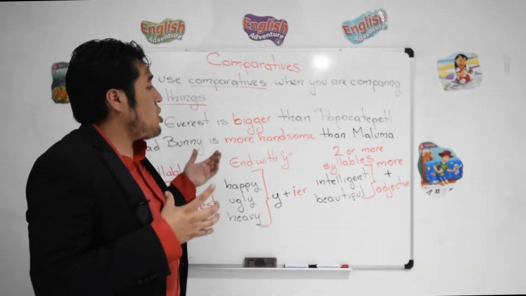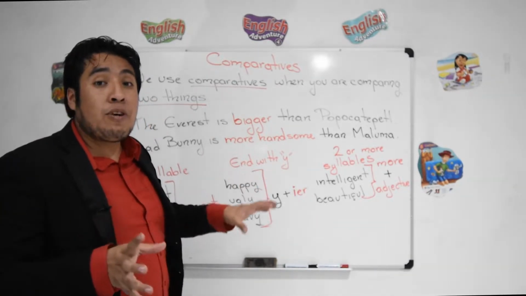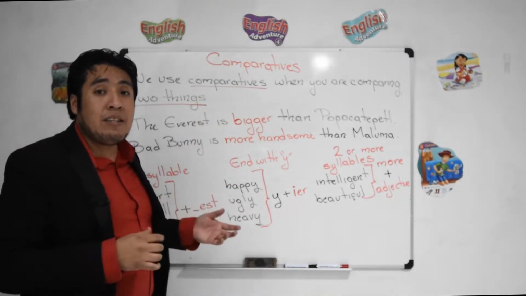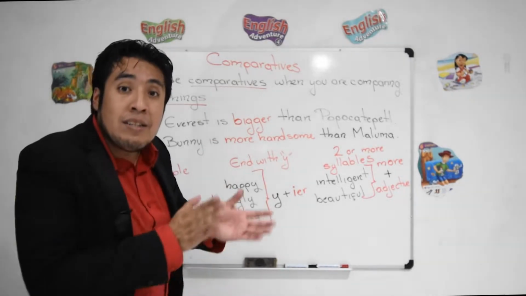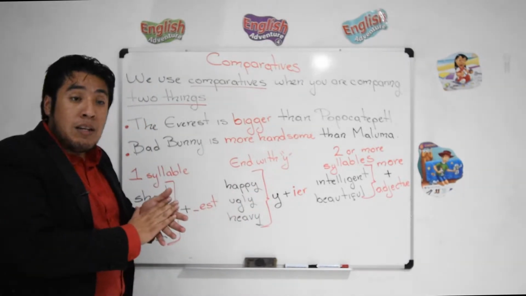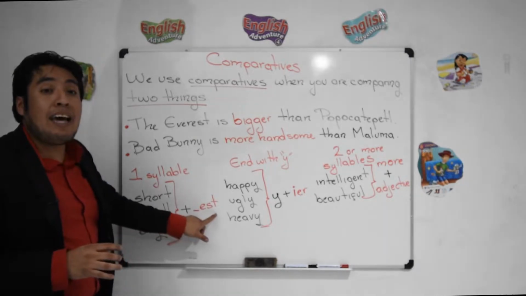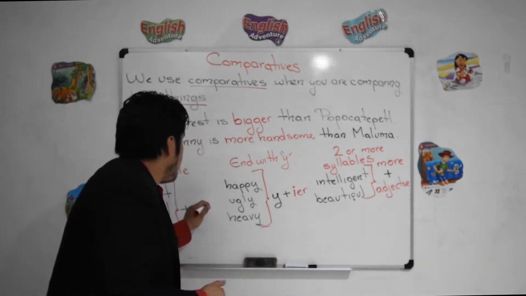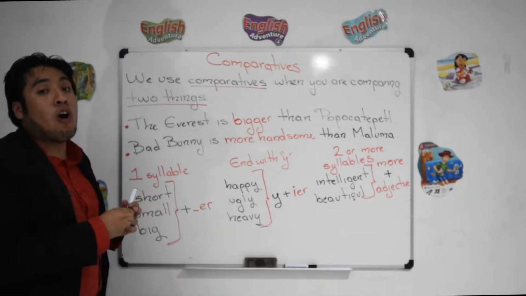And how do we change these adjectives? So, don't forget that we have different groups. In the first group, we have adjectives with one syllable, short, tall, big, small. So in this case, we use er. Okay, sorry.